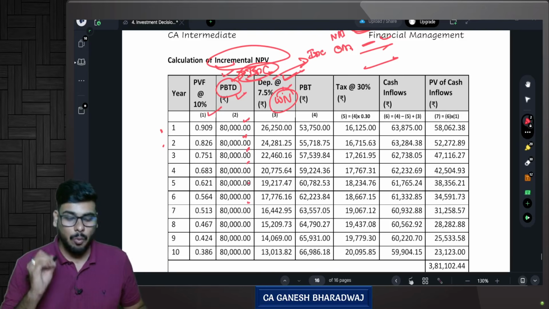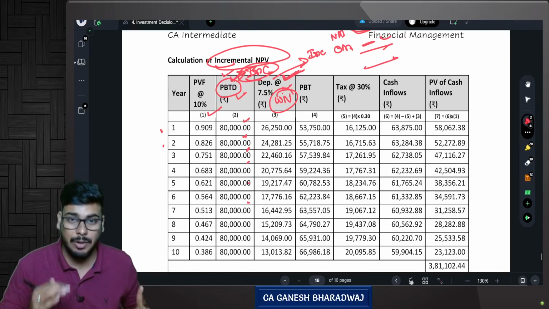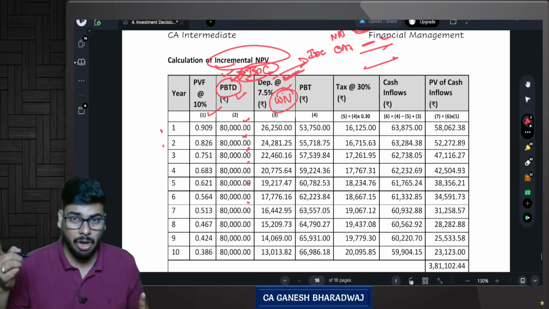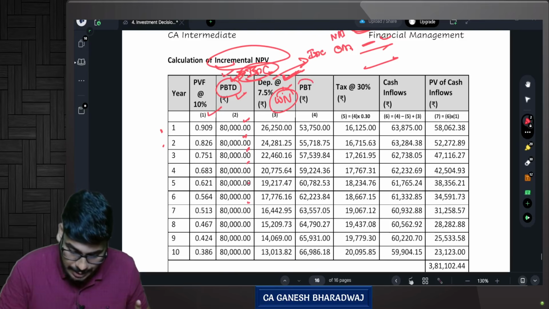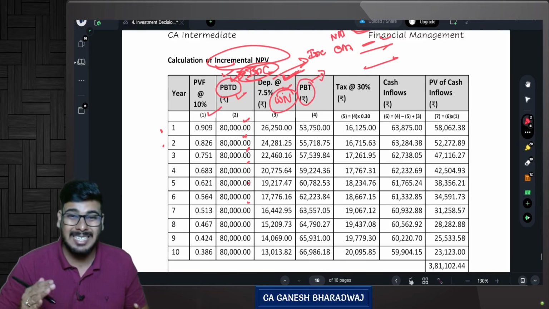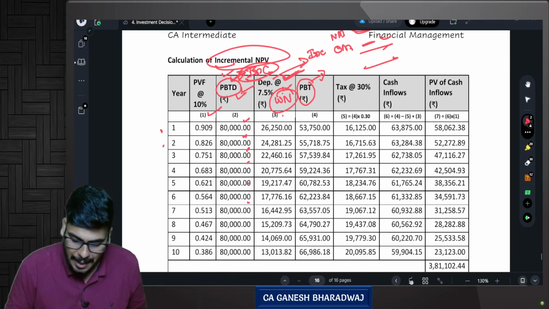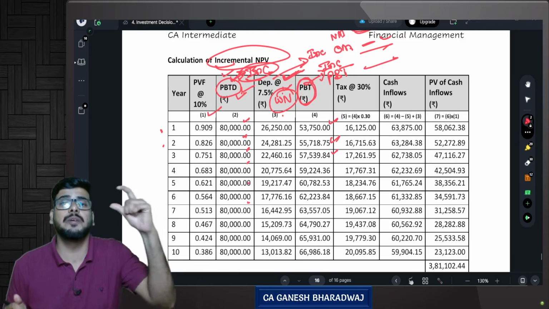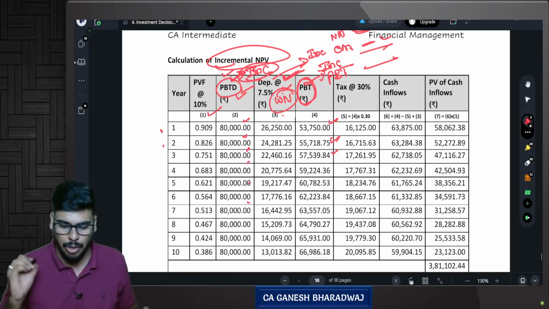So now, what is it that we have calculated till now? Extra profit before tax and depreciation. Now we have calculated the extra depreciation that I will be incurring every year because of going for the new machine. Now, what is the profit before tax? That is the incremental profit before tax: profit before tax and depreciation minus depreciation. Year-wise we are computing how much extra profit before tax we are able to generate if we go for the new machine as compared to the old machine. Are you clear with this?